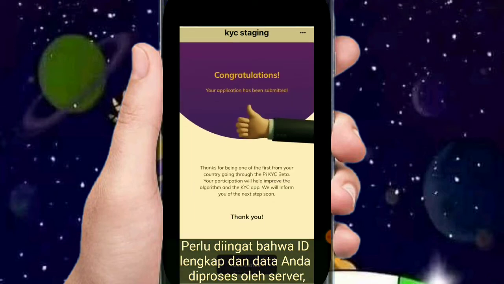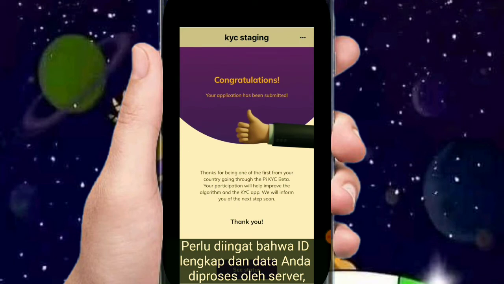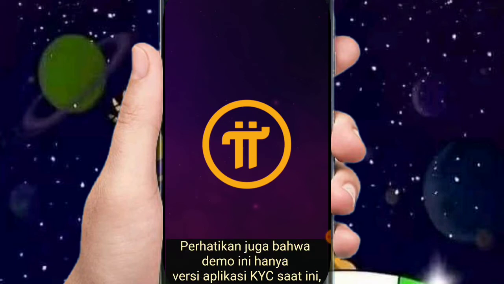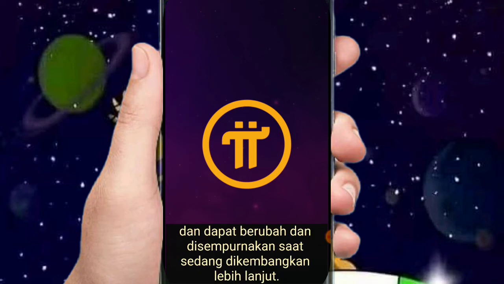Keep in mind that your full ID and data are processed by the servers, and the redacted version is processed by human validators. And that's all you need to do to KYC. Also note that this demo is only the current version of the KYC app, and is subject to change and improvements as it's being further developed.